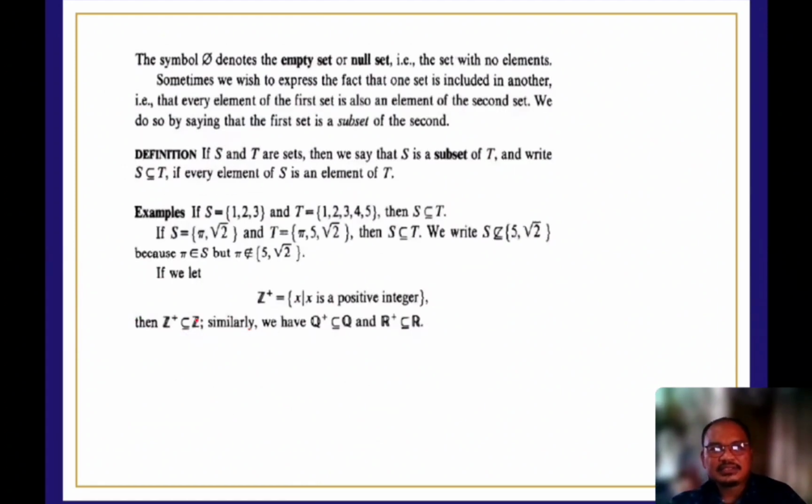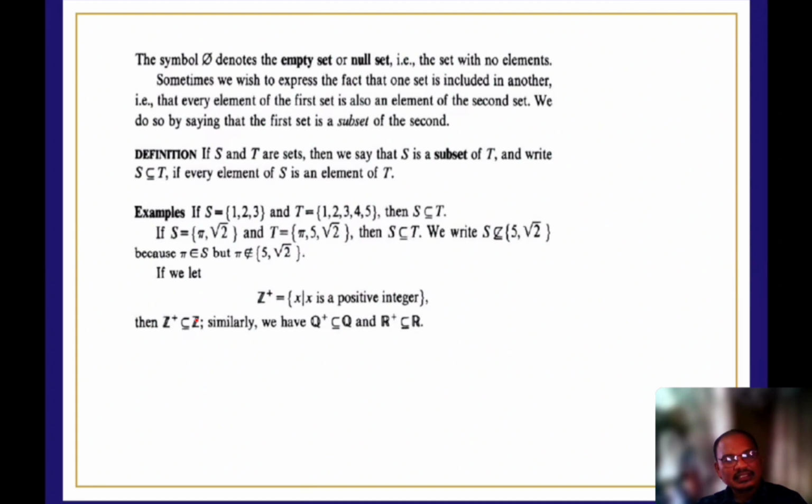Okay? So, the symbol, null, denotes the empty or null set with no elements. Sometimes we wish to express the fact that one set is included in another, that every element of the first set is also an element of the second set. So we do so by saying that the first set is a subset of the second. So yun na yung intro natin.